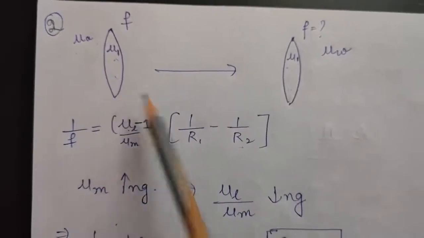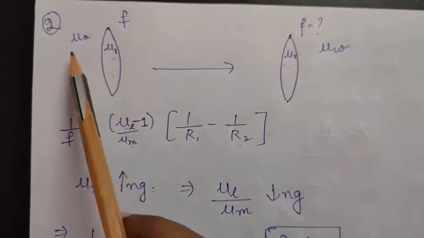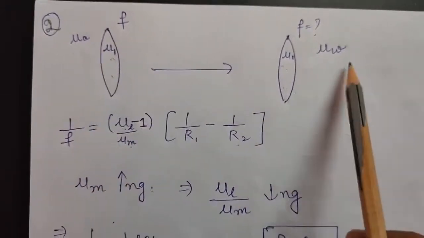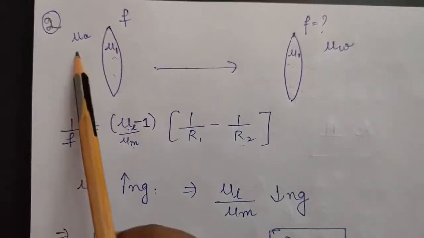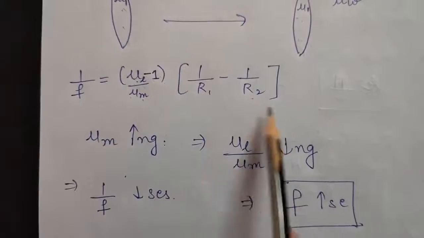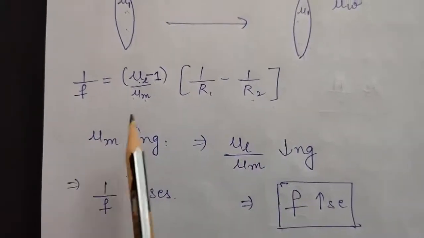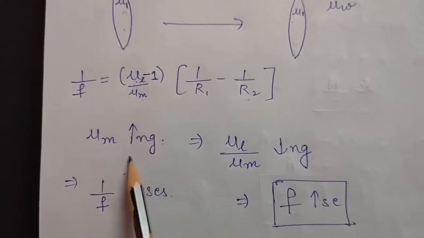R1 and R2 of the lens will also remain the same. So the only changing factor is the refractive index of the medium, and in this case the refractive index of the medium is increasing because it is air and this is water. So all the factors will remain the same, only the refractive index of the medium will increase.